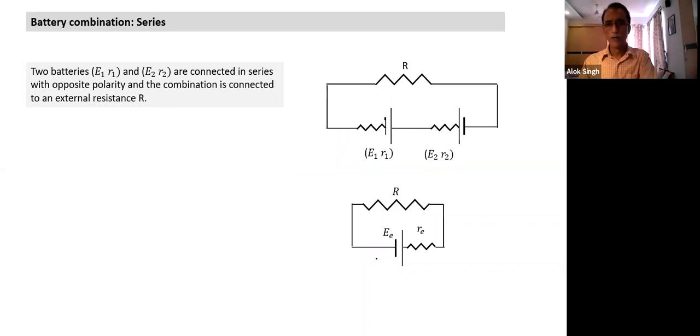Okay, what happens in this case? What is the difference between the previous case and this case? In this case, suppose I want to replace these two batteries with an equivalent EMF here. If I take this as the orientation of the equivalent EMF, E1 is in the same sense, E2 is in the opposite sense. This equivalent EMF is tending to send current in the anti-clockwise direction. This E2 is opposite.